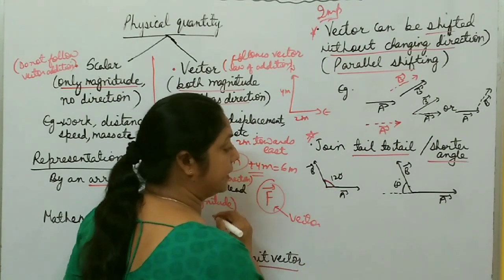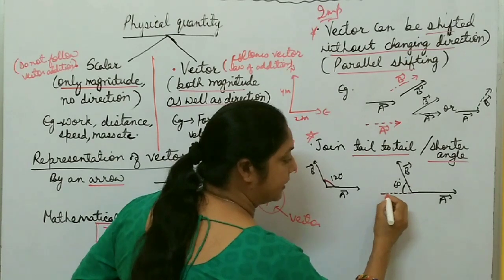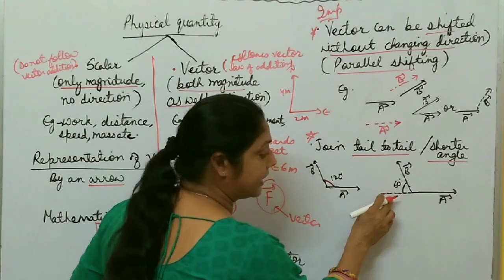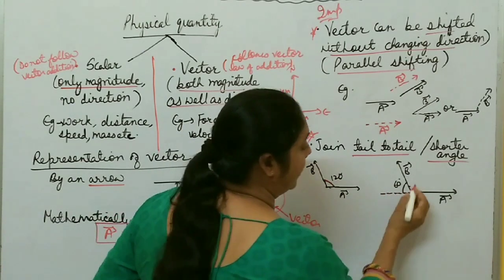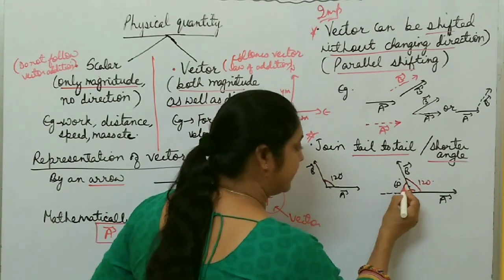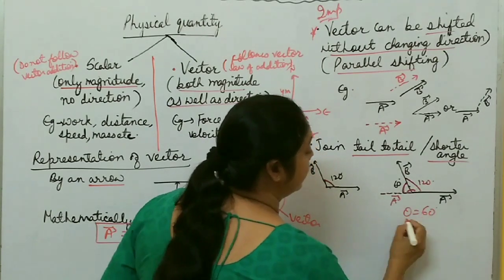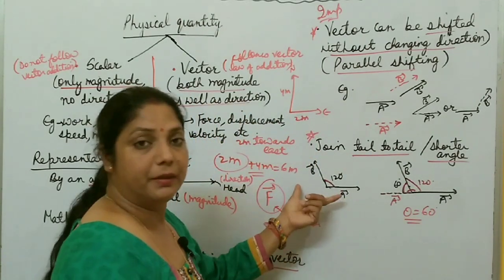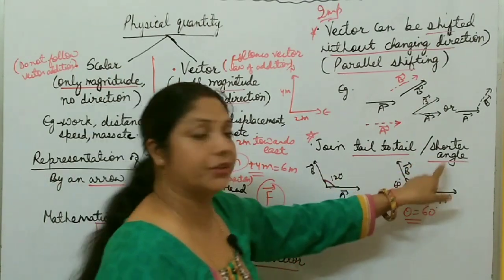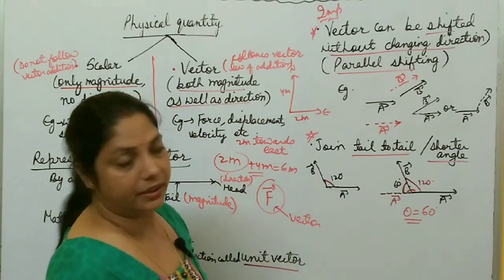With the help of parallel shifting, this is vector B, you draw vector A, extending this side. This also represents vector A. Now this one is 120 degrees, total is 180 degrees. So the angle between A and B becomes what? 60 degrees. So theta equal to 60 degrees is the correct angle between A and B. You take 60 degrees instead of 120 degrees. Always take the shorter, smaller angle between the two vectors when you join the vectors from tail to tail, right?